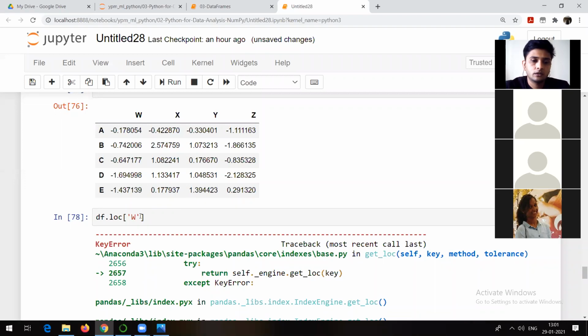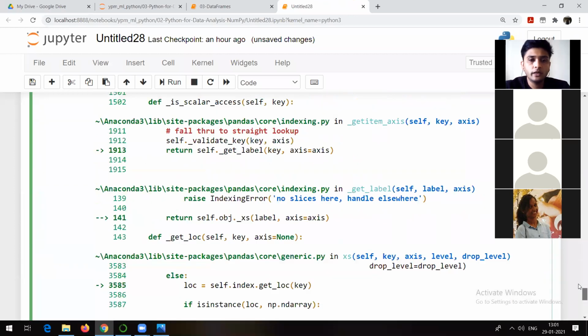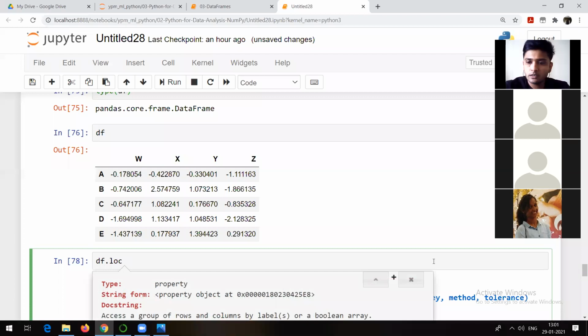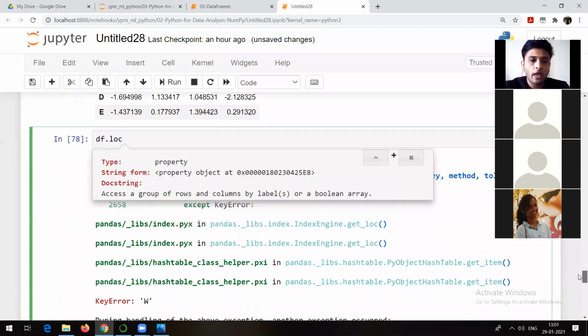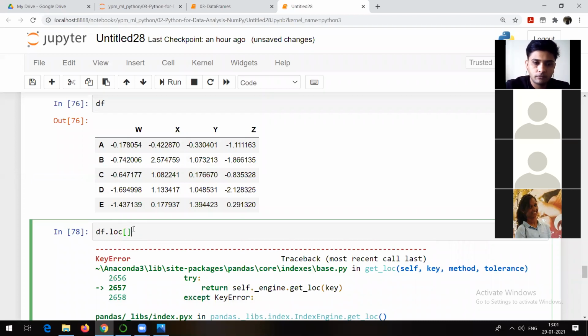Okay, so I'm doing... Okay, keyword error W. Let me see. Go here and let's see how it is going to take this. So it accesses a group of rows and columns by labels or boolean name. So loc, data frame name is here. Suppose if I try to make use of W, it should give me the answer. So let me try out iloc, index location. Let me make it as 1.